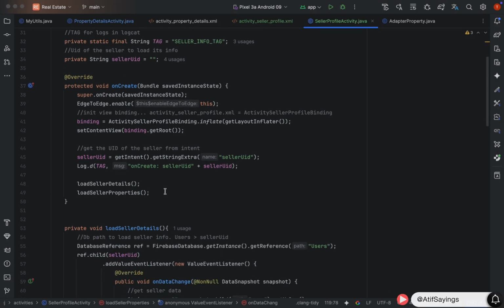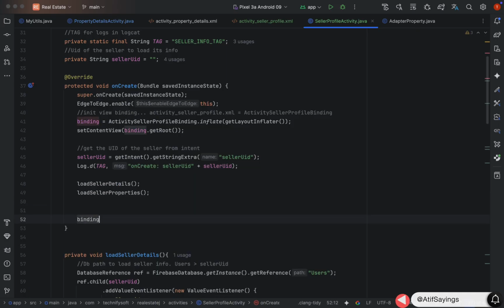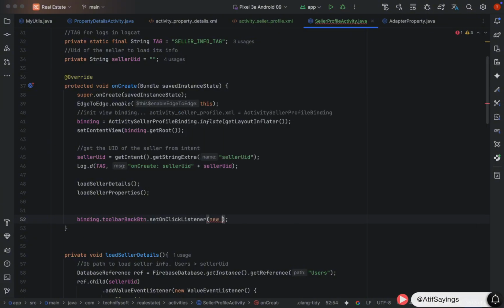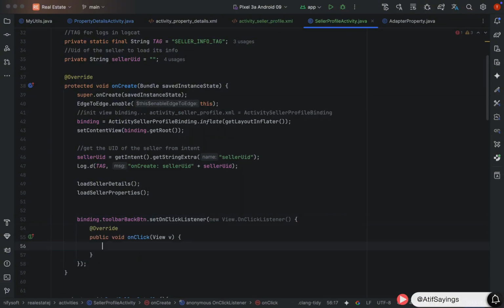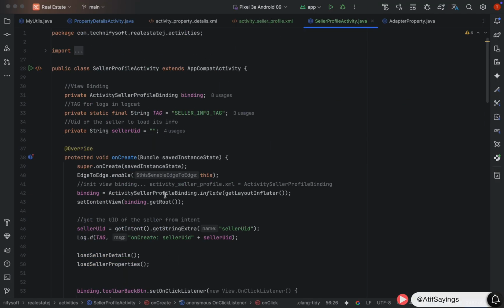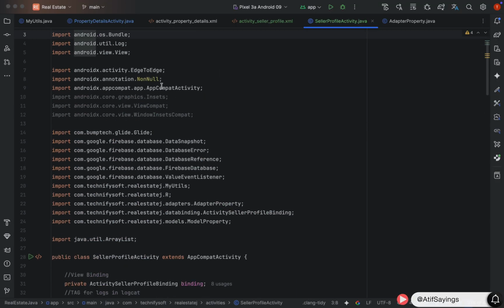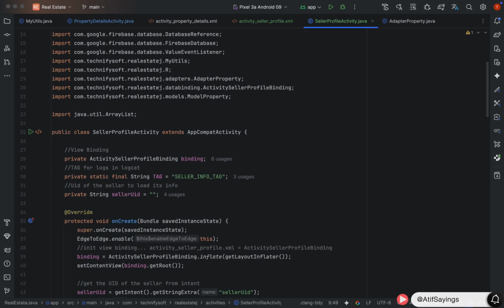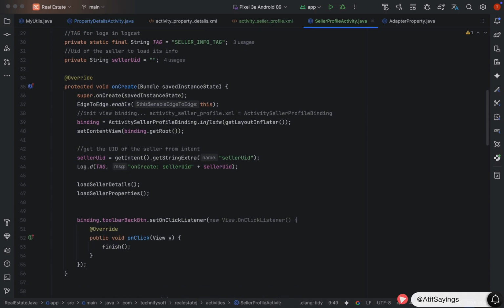Okay, now come at the end of onCreate function and handle the click listener of back button. binding.toolbarBackBtn.setOnClickListener, new View.OnClickListener. In the onClick, call the function finish, which will finish this activity and move back to previous activity. Remove the unused imports and with that our code is now completed.